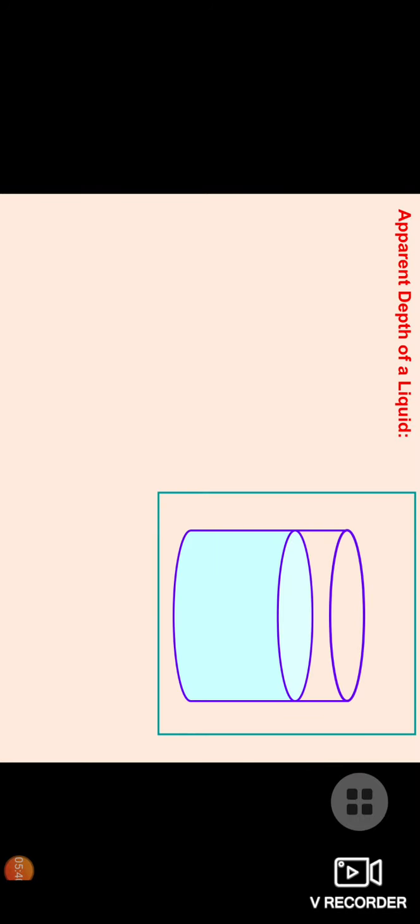Now we talk about apparent depth of a liquid. Apparent depth we have seen in a swimming pool also. Sometimes we predict the depth of the pool is very less, but actually it is very high. As we can see, there is a rarer and denser medium. There is one coin here, and you will see this coin not at the position where it is, but at the position which you find after refraction at point O dash.